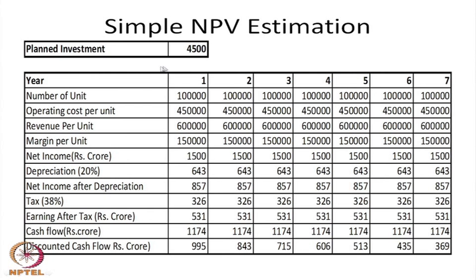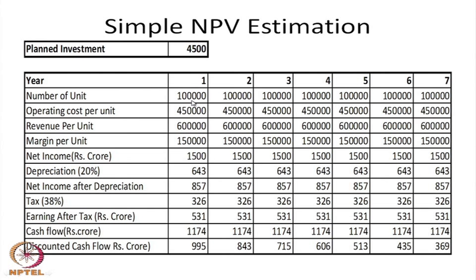Now, the number of units every year is 1 lakh, up to the 7th year; they are producing 1 lakh units. The operating cost per unit is 4,50,000. Similarly, revenue per unit is 6 lakh. So what is the margin per unit? 6 lakh is the revenue and 4,50,000 is the cost, so the margin per unit is 1,50,000. But he has to produce 1 lakh units.